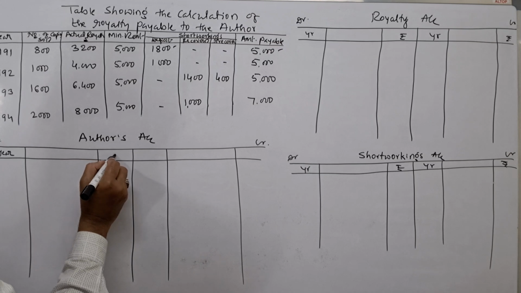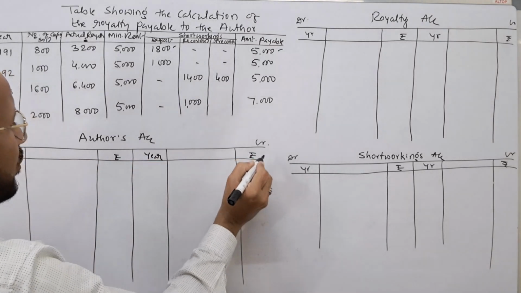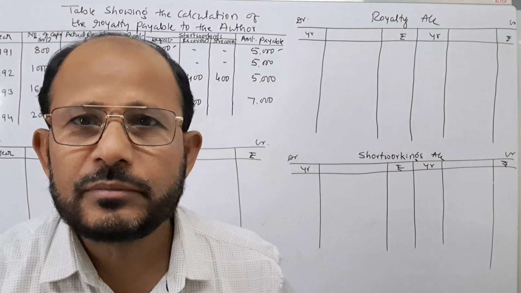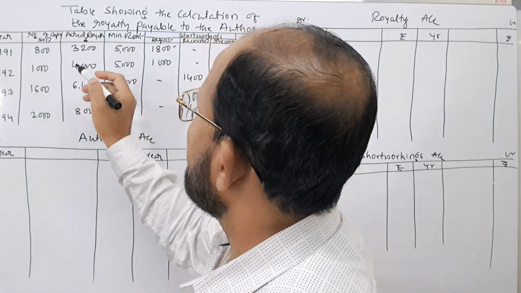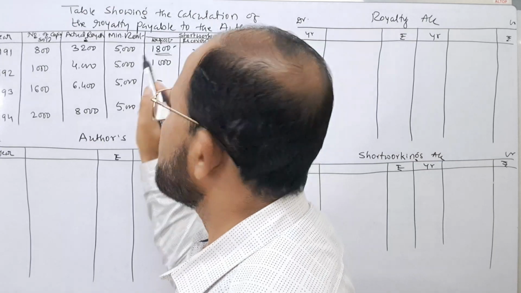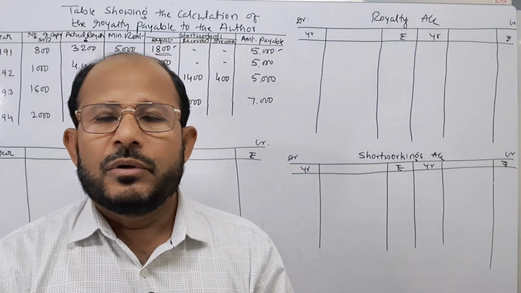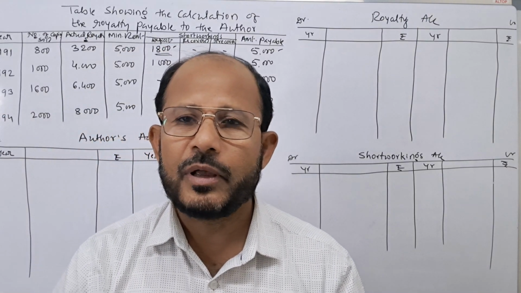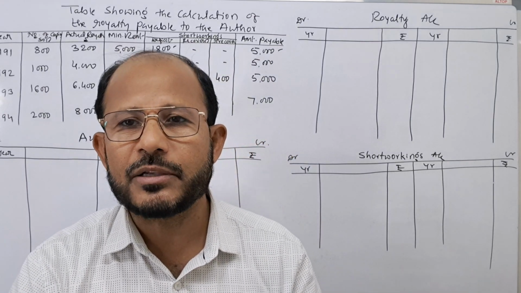Year, particulars, amount in rupees. Okay, come to the first year. In the first year, short working is there, rupees 1800. I told you that in case of short workings, when the royalty is payable to the author, what journal entry do we pass?